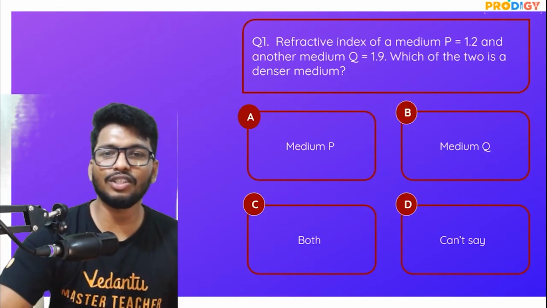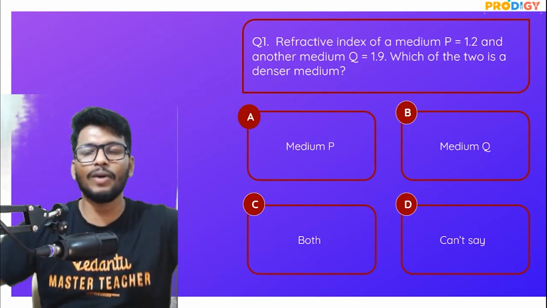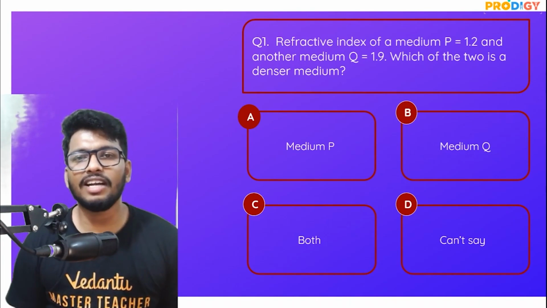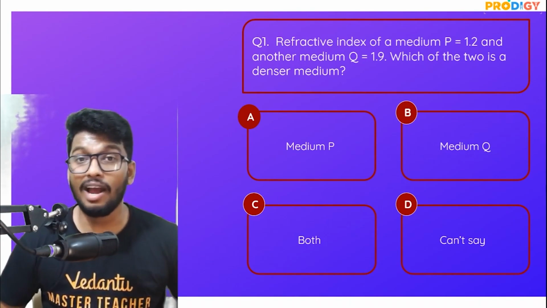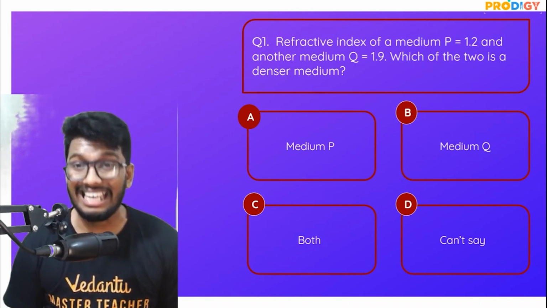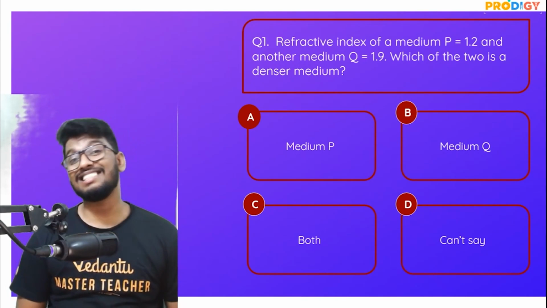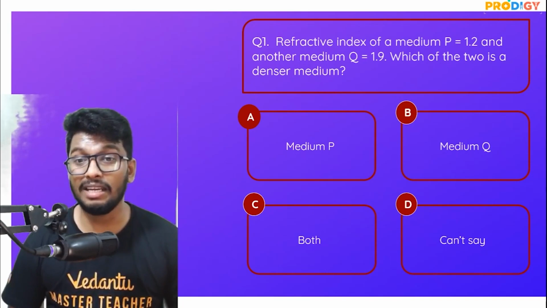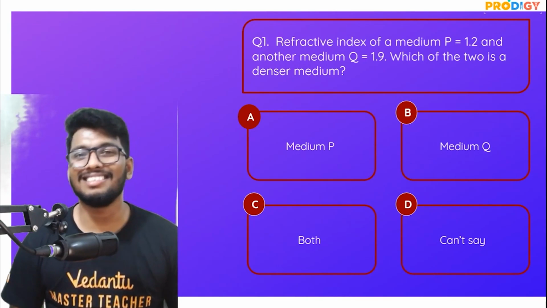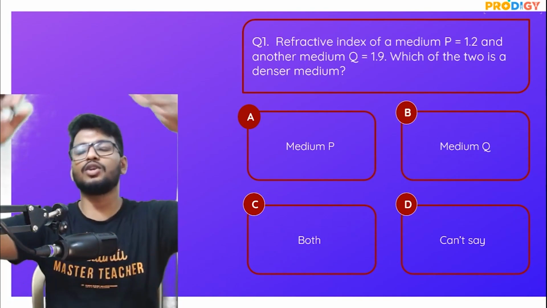So yeah, here's the first question. Let's go. The question is quite simple. The refractive index of medium P is 1.2 and the other medium Q is 1.9. Which of the two is the denser medium? Options are medium P, medium Q, both, or can't say. Super easy question. Go ahead and answer this.